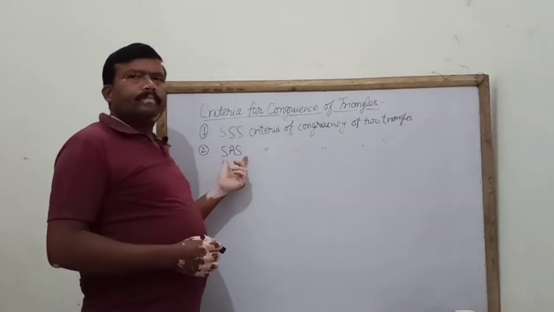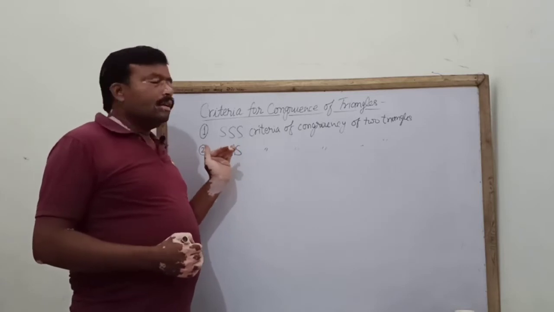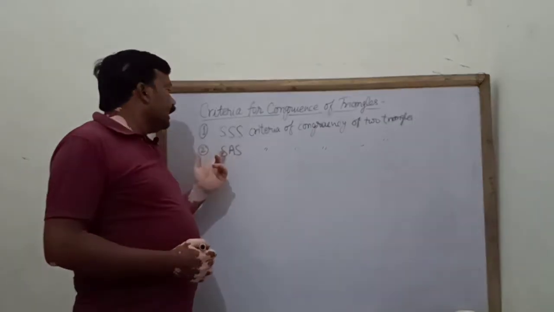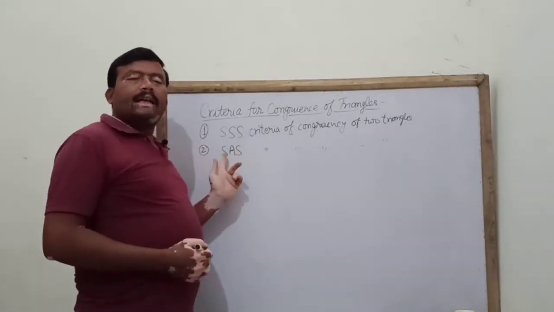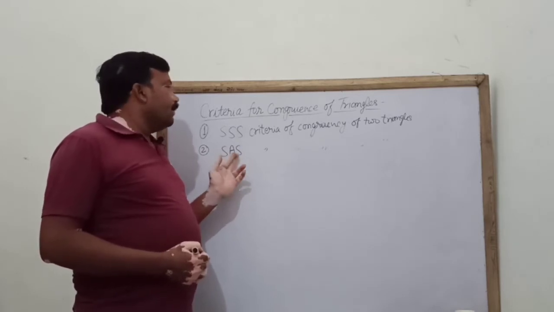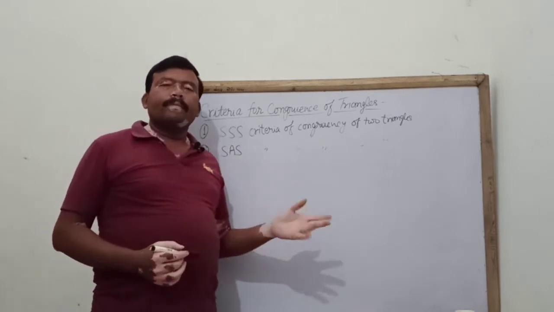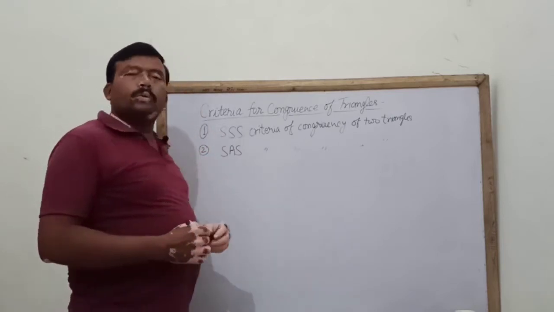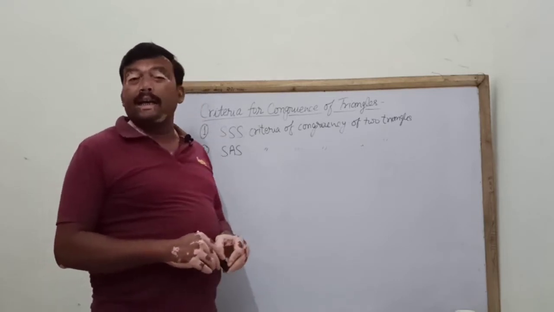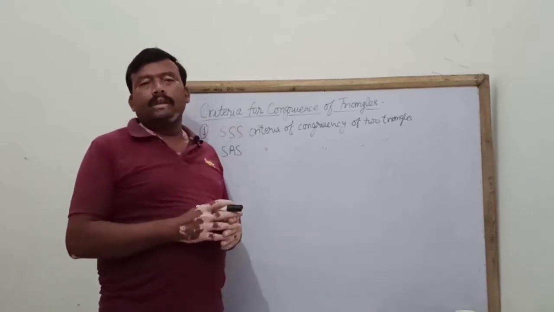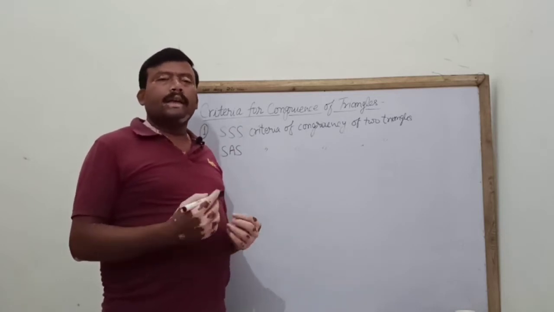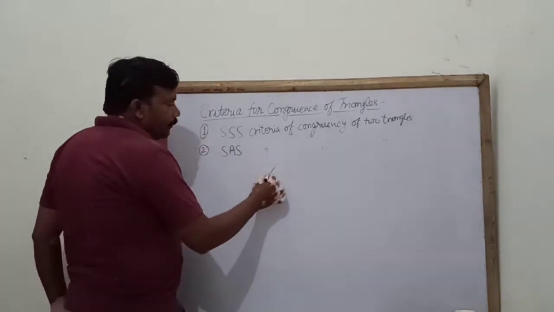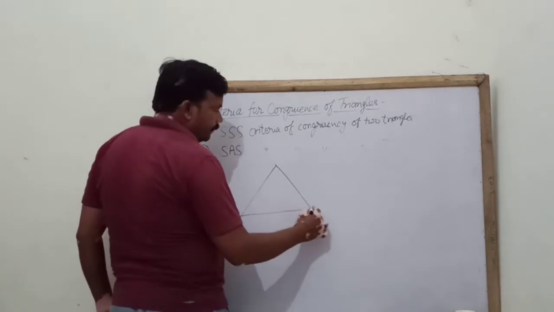This is an axiom and we can learn it: SAS, side angle side criteria, by which we can say that two triangles are congruent. What is the side angle side? Means two corresponding sides and the angle between the two sides. If they are equal, then we can say that the two triangles are congruent, as if we take a figure.